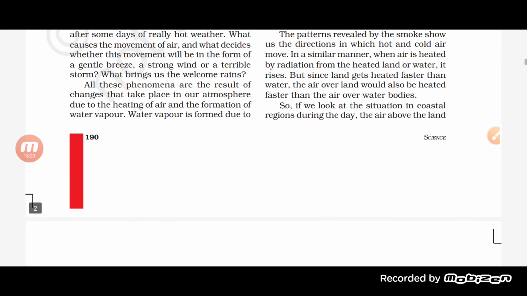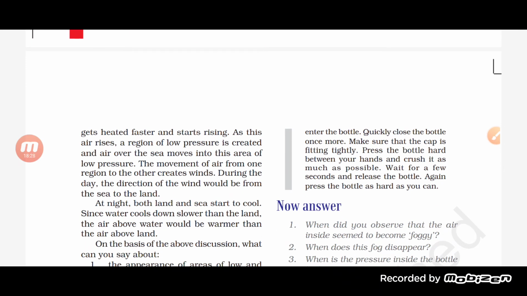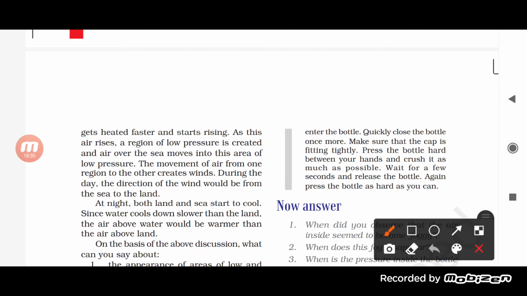If we look at the situation in the coastal region during the day, air above the land gets heated faster and starts rising. As this air rises, a region of low pressure is created, and air over the sea moves to this area of low pressure. Now the movement of air from one region to the other creates winds. See how the wind is formed here, students, and how the movement of the air occurs here: from the high pressured area, the air starts moving to the low pressured area.